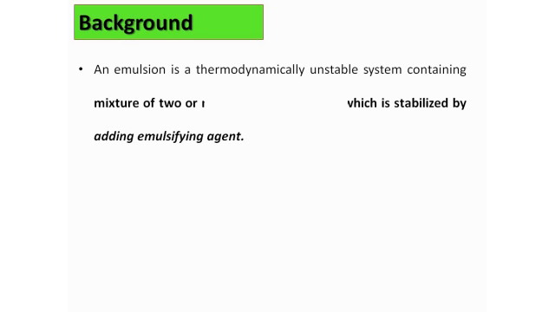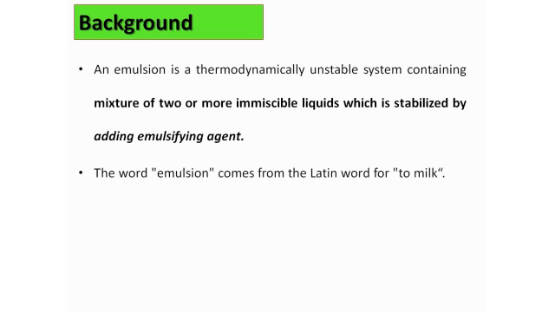So in the background, an emulsion is thermodynamically considered an unstable system. The emulsion contains a mixture of two or more immiscible liquids, and these immiscible liquids are stabilized in the formulation by adding an emulsifying agent, right?